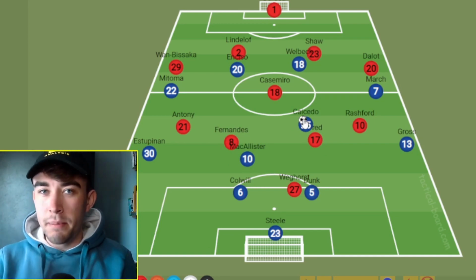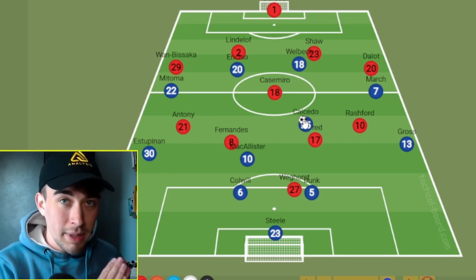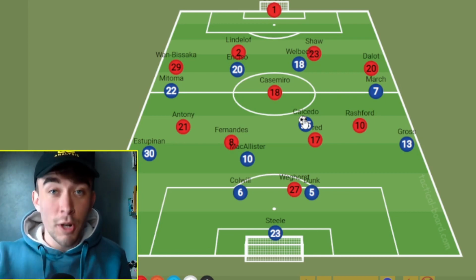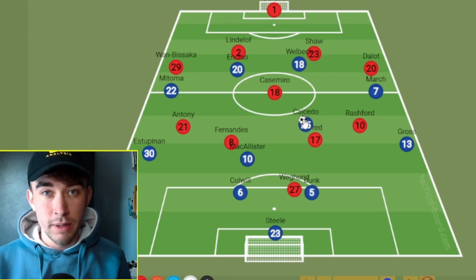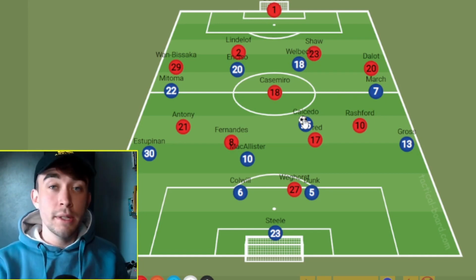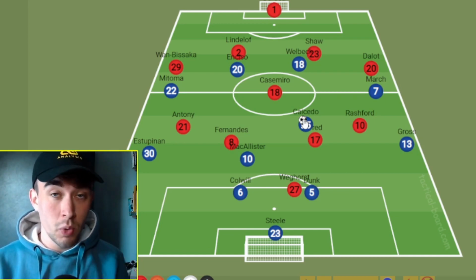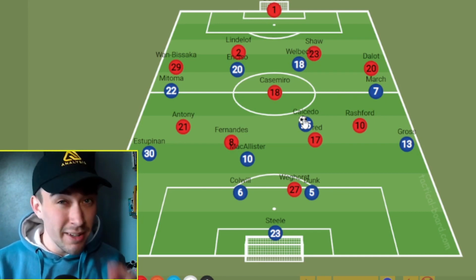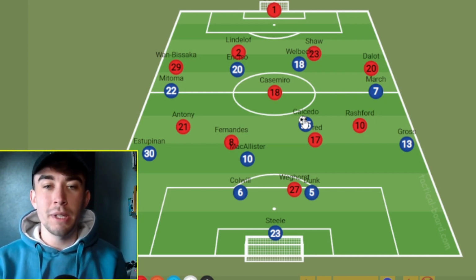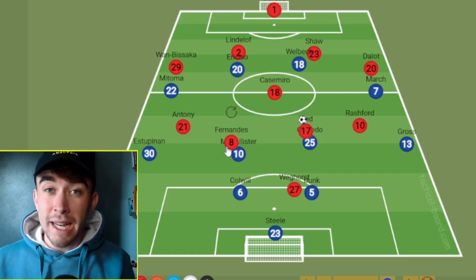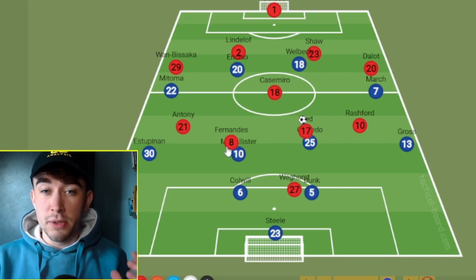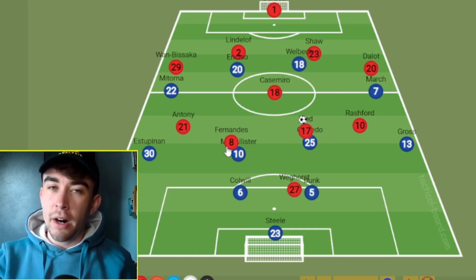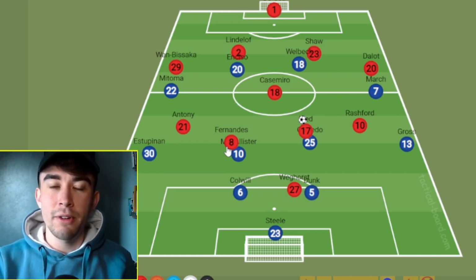Yes, I want to go man for man with them, but I don't want to stop them getting the ball. The intention, rather than stopping them from getting on the ball, is rushing them when they do get the ball. So let me just clarify that. We're not trying to stop the two midfielders from getting on the ball, we're just making sure that when they do get the ball, they do not have a second of rest. Because what Brighton love to do is quickly play the ball around the corner. If Fred and Fernandes are able to get super close to them, super tight, don't give them a minute's rest, we can see errors from this Brighton team. And there are games where they do turn the ball over in this area quite a lot.